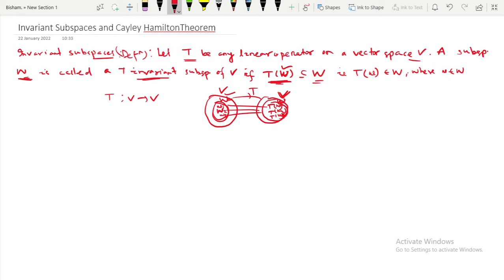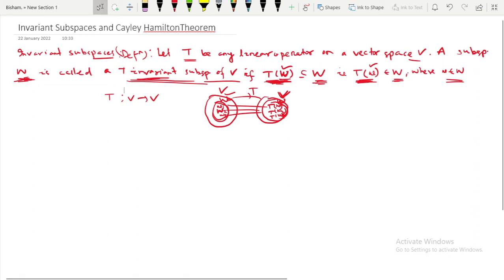So if the image of W under the transformation or operator T is a subset of W, then we will say that W is a T invariant subspace of V. That means if you take small w belonging to capital W, and the collection of its T images also lies in W, then we say W is a T invariant subspace of V.